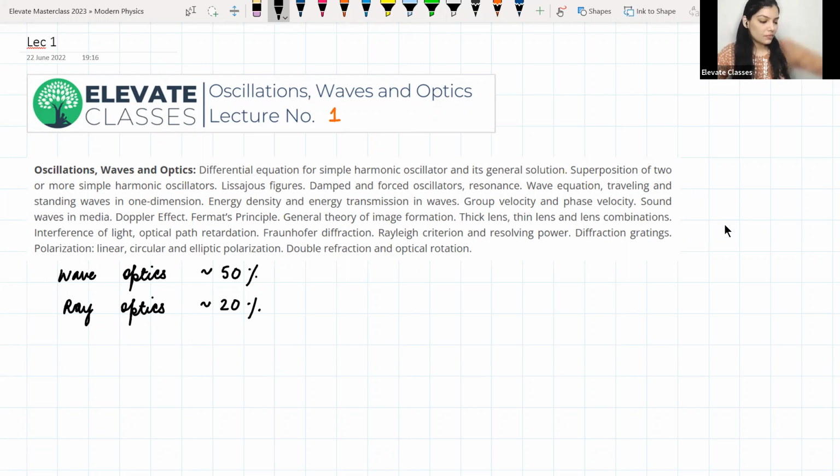So I will list down a few books for you to refer, but you don't have to actually refer to these books if you have some favorite books which you have already studied optics from, or you have really liked in your undergraduate studies.